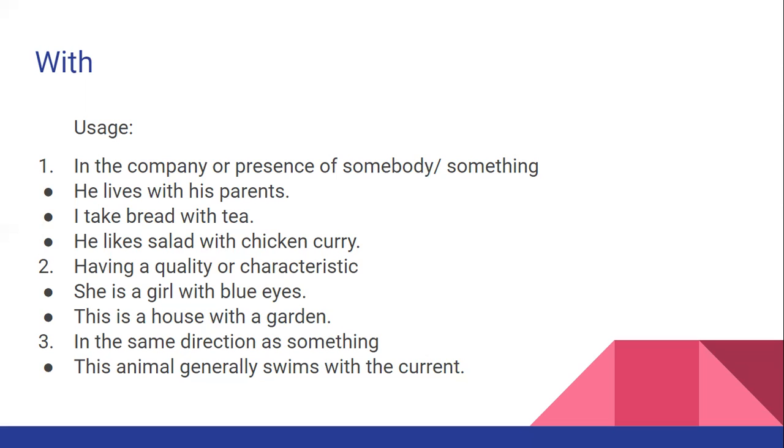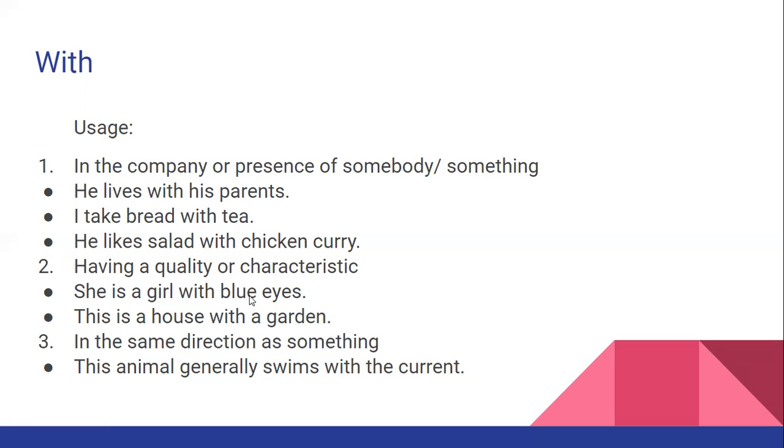Again, with can also be used when someone or something has a quality or characteristic, and we want to tell about that quality or characteristic. So she is a girl with blue eyes.